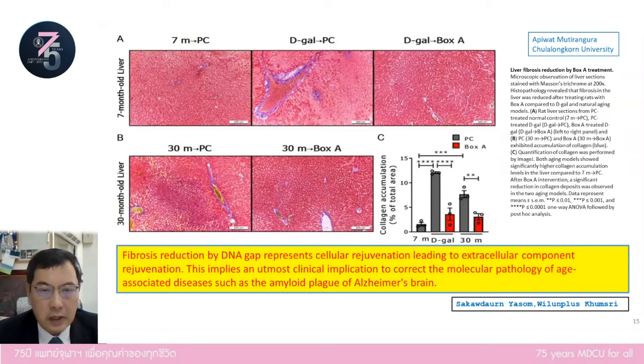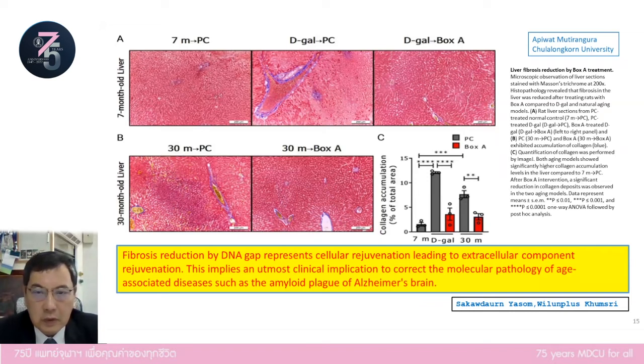This one is quite important because not only can we rejuvenate cells, we are also able to rejuvenate extracellular components as well. This slide shows reduction of fibrosis in both models after box A transfection.